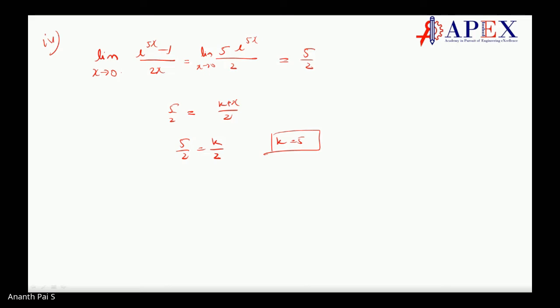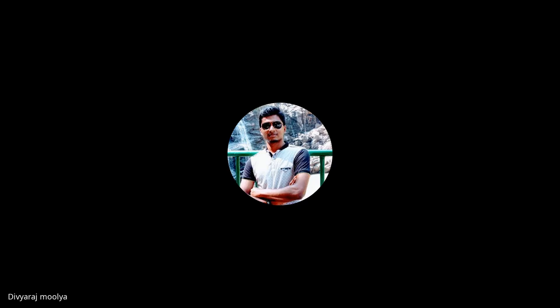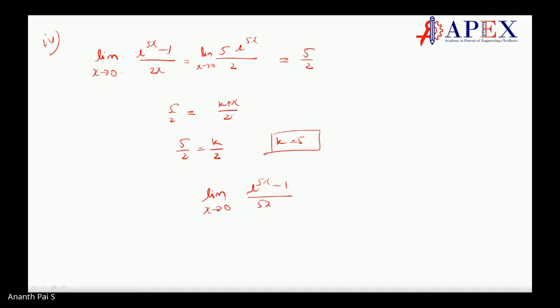See, I don't remember all the formulas, let me tell you. That's the formula we have, no? e power x minus 1 divided by x. We can apply that directly. Exactly, with 5x, this particular thing will become 5 by 2. You multiply by 5, divide by 5, and you get this. So 5 by 2 into limit extending to 0 of e power 5x minus 1 divided by 5x. This whole thing will become 1.